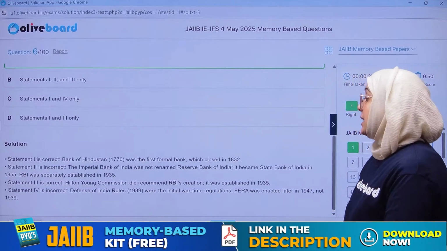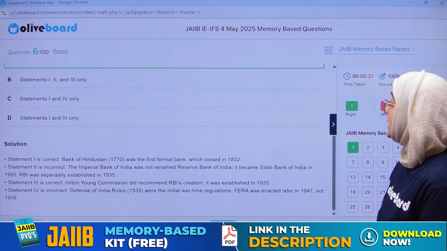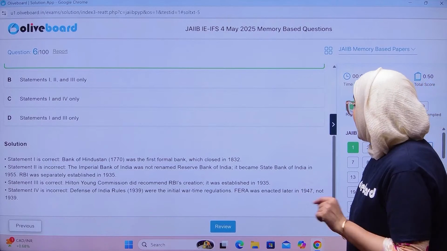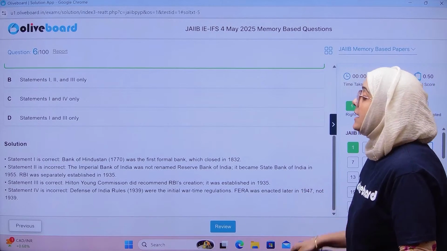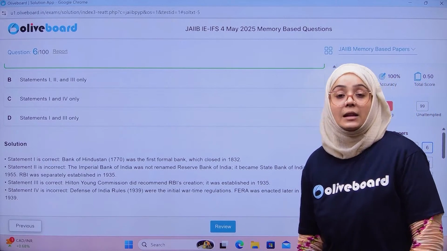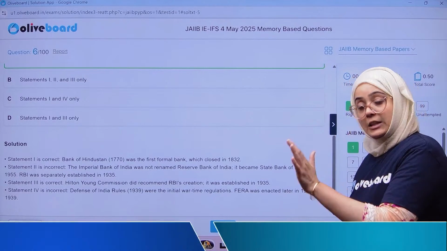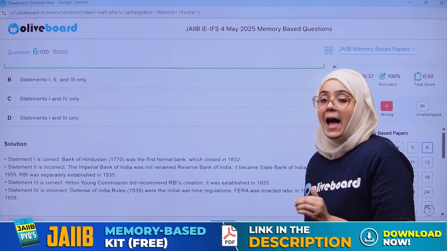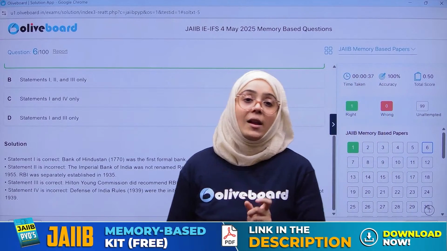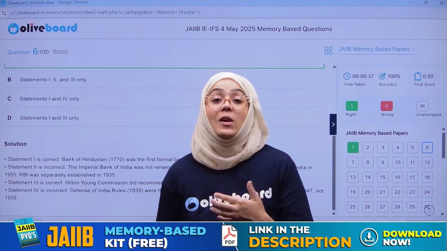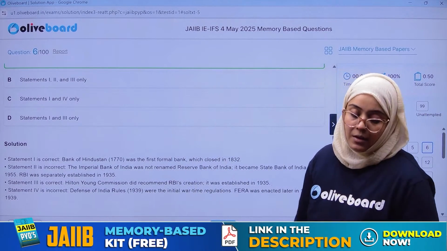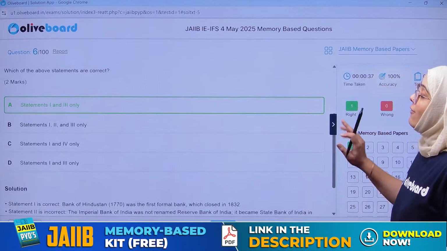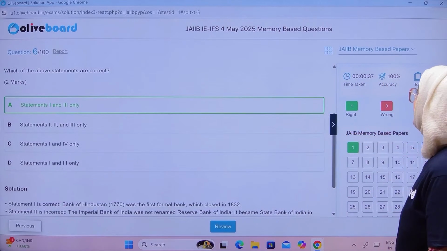Then, Defense of India Rules 1939 were the initial wartime regulation. FERA was actually enacted later in 1947, not 1939. So, FERA comes later, Foreign Exchange Regulation Act. Now, which act is active? It is Foreign Exchange Management Act, which is more liberal kind of act. Clear? So, for this, only first and third is the correct answer.